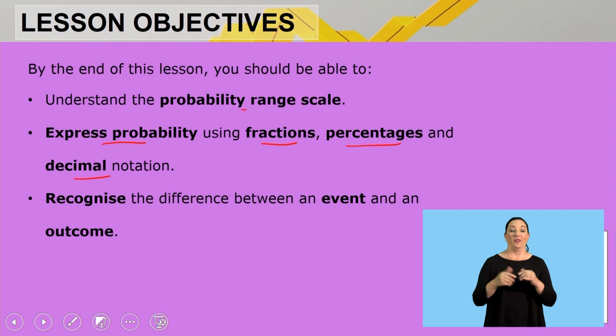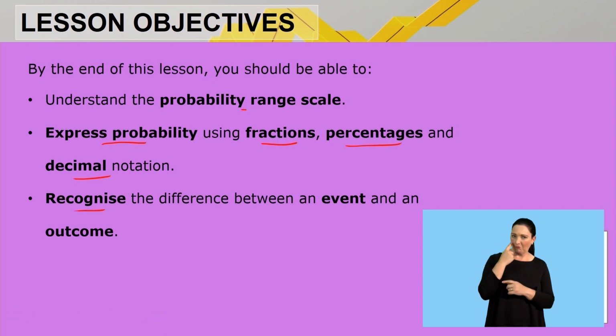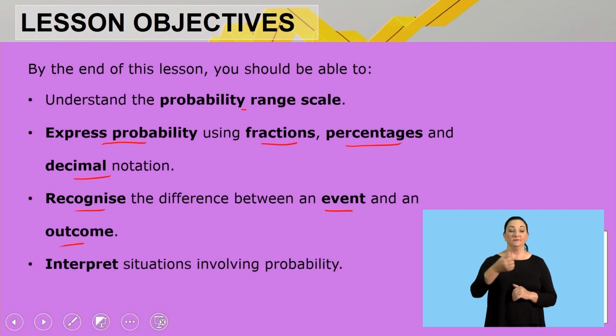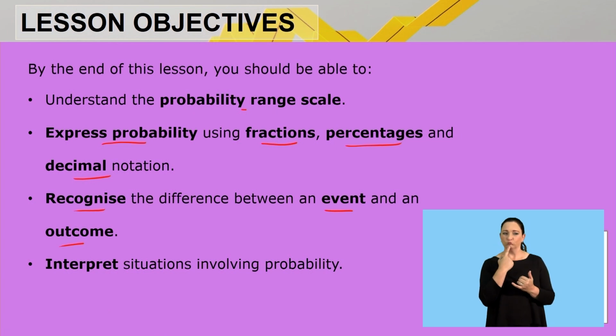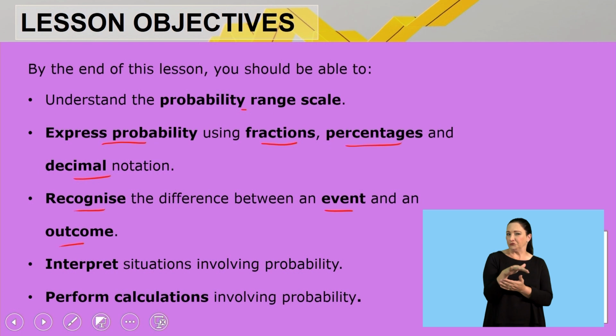Also important is that you must be able to recognize the difference between an event and an outcome. Then you must be able to interpret situations involving probability, and perform calculations involving probability. Those are our lesson objectives.